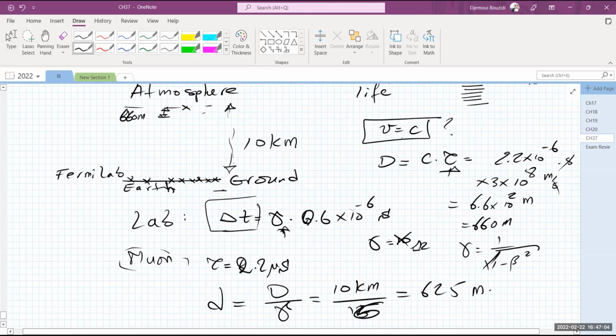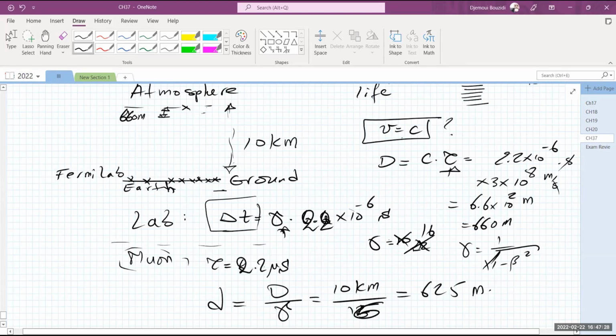It lived long enough, 16 times, for example. If I take gamma large enough, I can find that delta t is long enough for it to travel the entire 10 kilometers and some, okay? From the vantage point of the muon, it did not live longer than 2.2 microseconds.